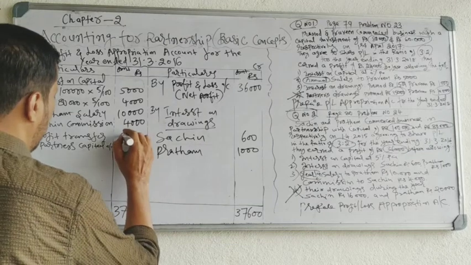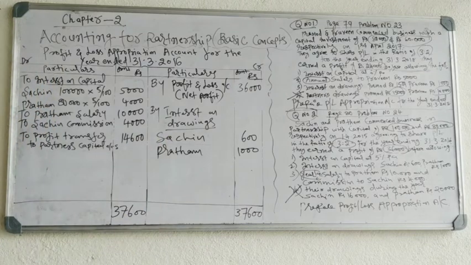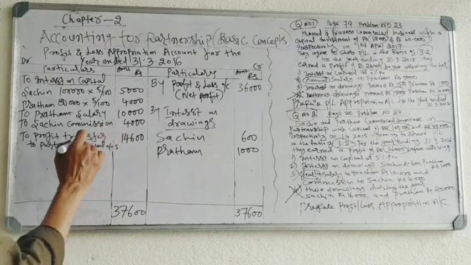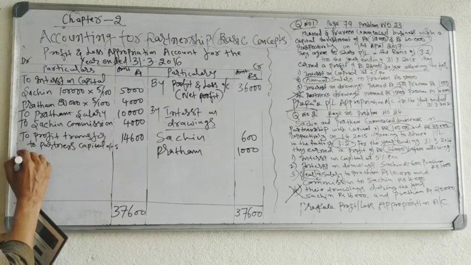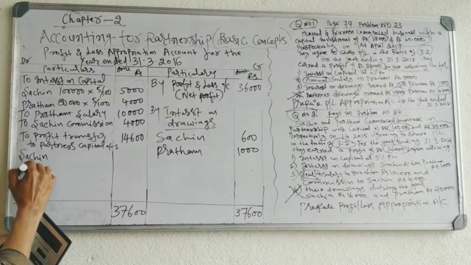Remaining profit is 14,600. This profit is divided between Sachin and Pratham.